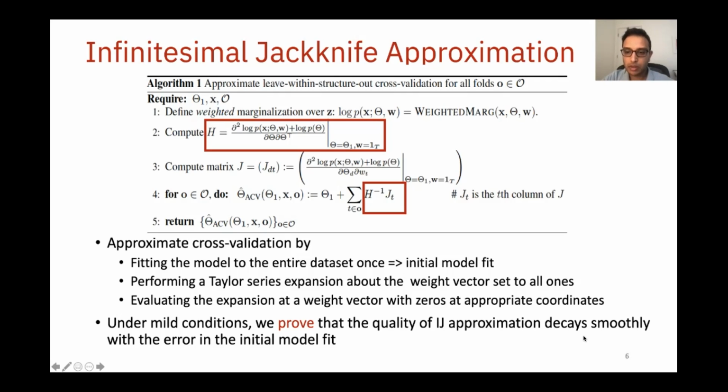This result is particularly important because it opens up the use of IJ-based ACV in situations where one needs to resort to stochastic optimization procedures for obtaining the initial model fit. Essentially, all of modern machine learning falls in this category. More details about the theorem and the empirical verification of its claims are in the paper.